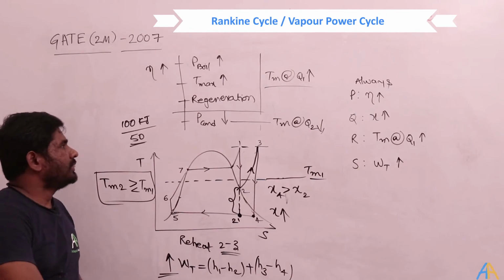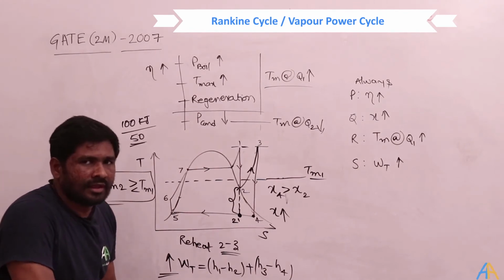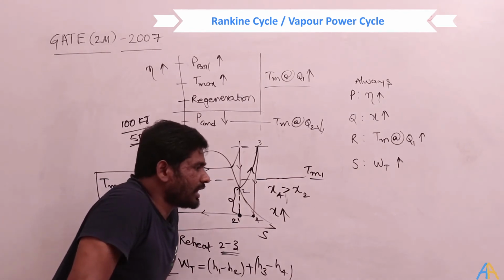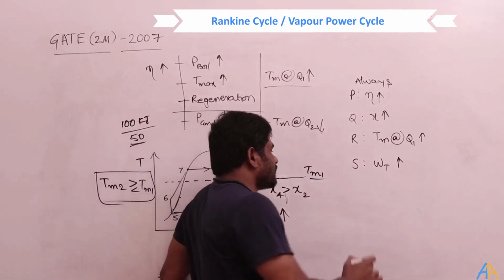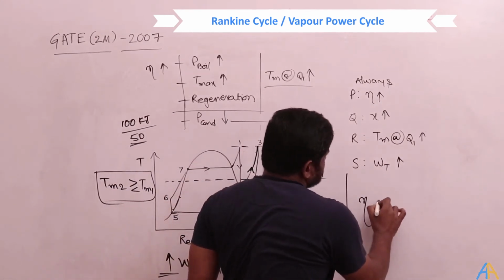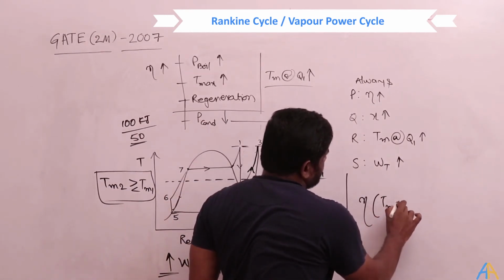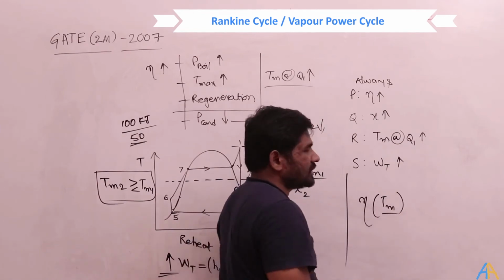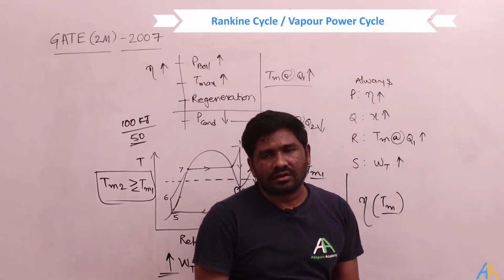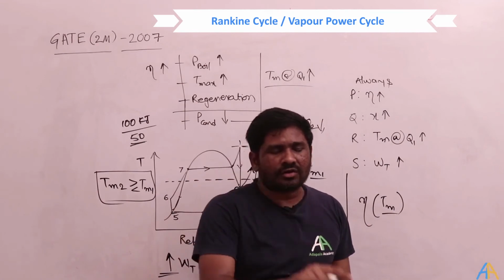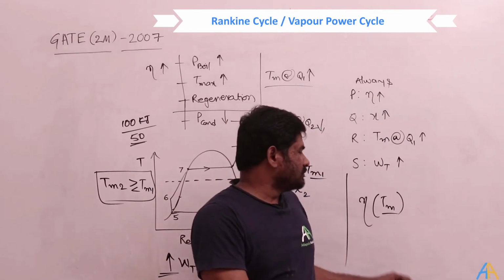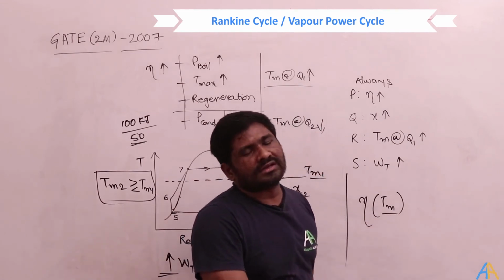Now how will you find out whether the efficiency is increasing or not? Efficiency is a function of the mean temperature at Q1, not about the work or how much Q1 you are giving. It is based on the mean temperature at the heat addition.